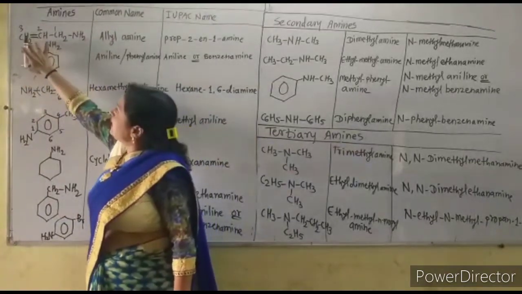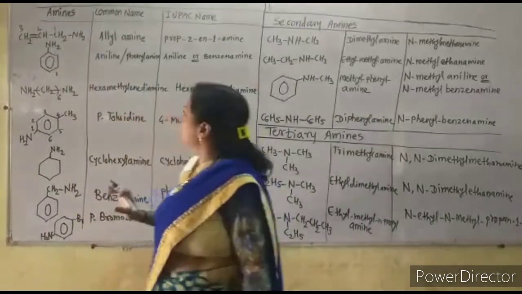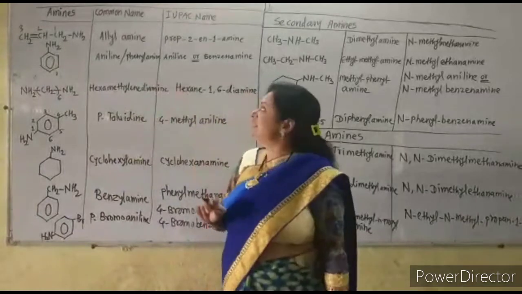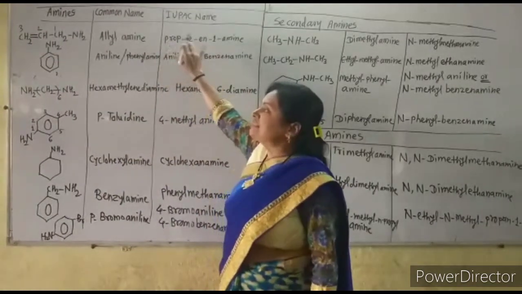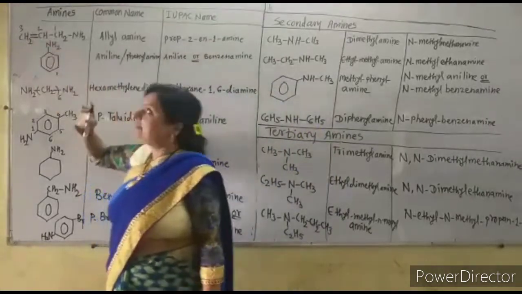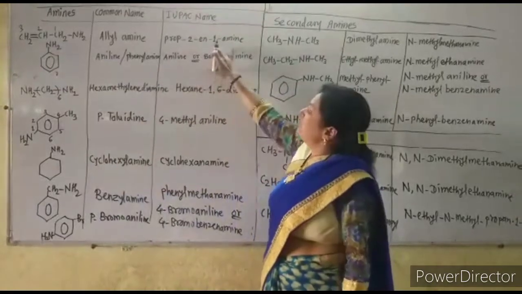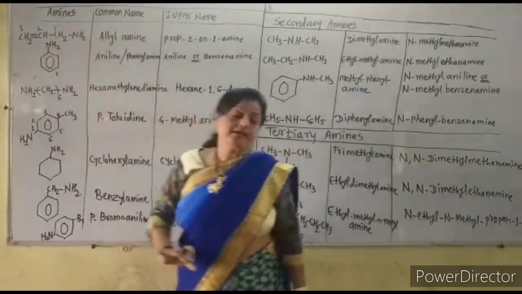Now on the second carbon there is a double bond and on the first carbon there is the NH2 group, and in the chain there are 3 carbon atoms. So what is the IUPAC name? The IUPAC name is prop-2-en-1-amine, because the double bond is on the second carbon, so this "en" is for the double bond, and 1-amine because the NH2 group is on the first carbon atom.